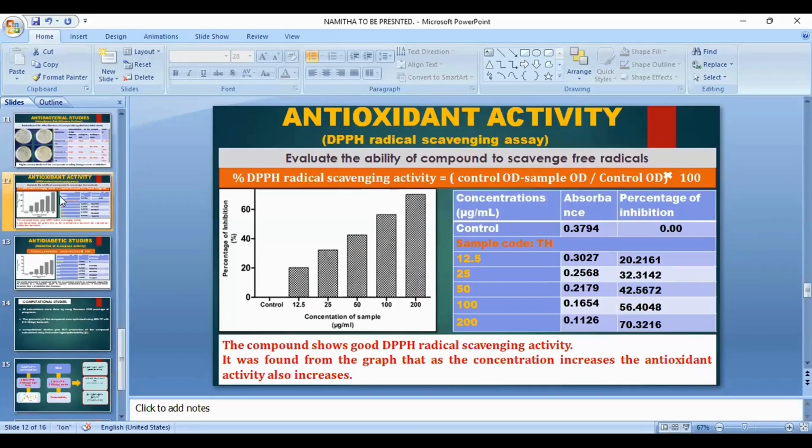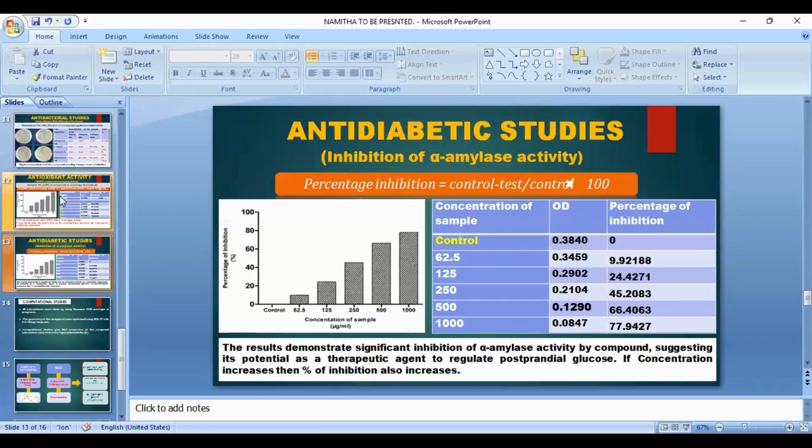Antioxidant activity, we evaluated the ability of the compound to scavenge the radicals, which also increases with concentration. This is the inhibition of alpha amylase activity by the compound, suggesting its potential as a therapeutic agent to regulate the postprandial glucose. If concentration increases, then the percentage of inhibition also increases.